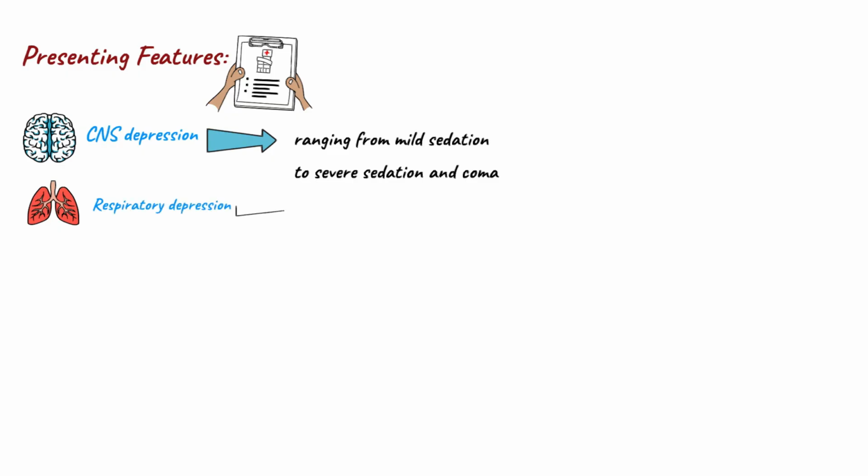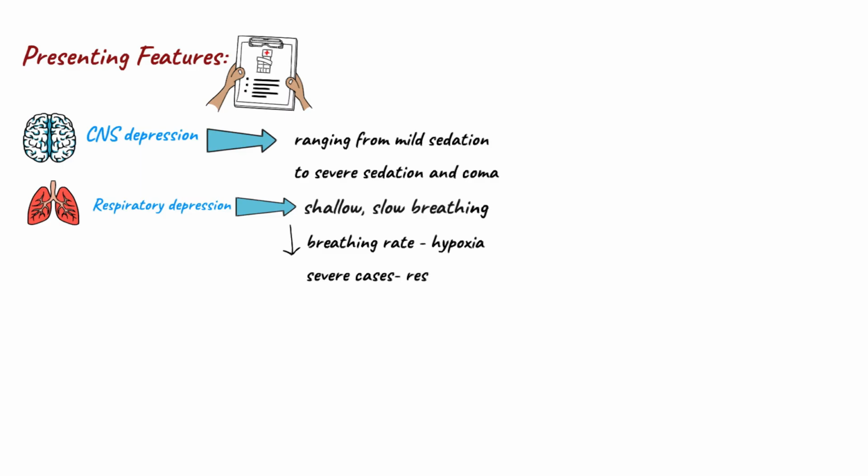Opioids can diminish the brain's response to carbon dioxide, leading to shallow and slow breathing, reducing breathing rate, and this can lead to hypoxia and, in severe cases, respiratory arrest. Opioid-induced sedation can potentially increase the risk of aspiration, leading to aspiration pneumonia. Non-cardiogenic pulmonary edema is another complication of opioid overdose. The main etiology behind it is increased vascular permeability and endothelial dysfunction.